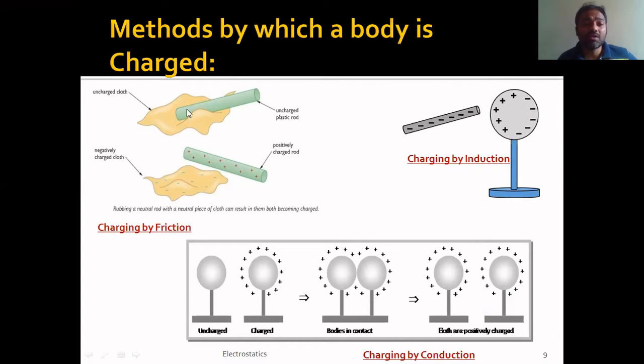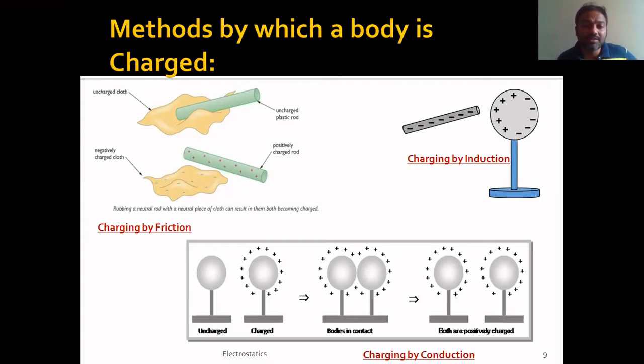Initially the charge on these two is zero, because the number of electrons and protons will be the same in the cloth as well as in the plastic rod. So once you rub these two, depending on the system, one will lose electrons and the other will gain the electrons.